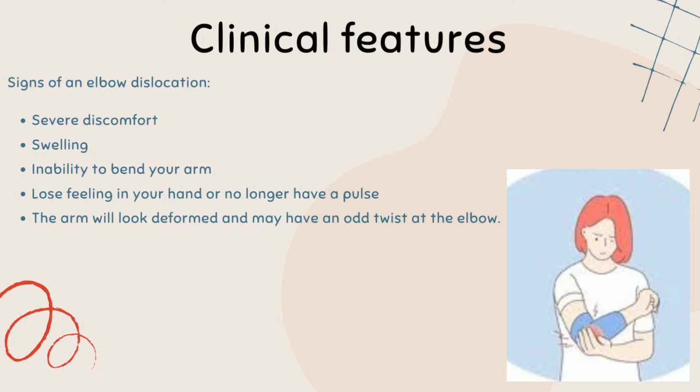An elbow dislocation is marked by severe discomfort, swelling, and the inability to flex your arm. You may lose feeling in your hands or lose your pulse in some circumstances because your elbow has arteries and nerves that may have been injured during the dislocation. A whole elbow dislocation is excruciatingly painful and noticeable. The arm will appear malformed with an unusual twist at the elbow.